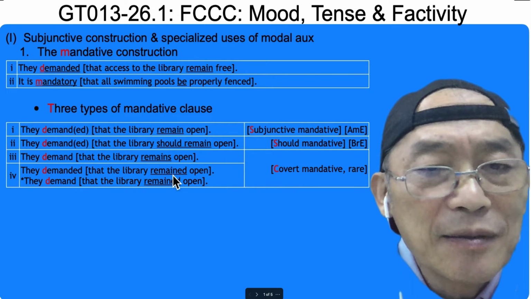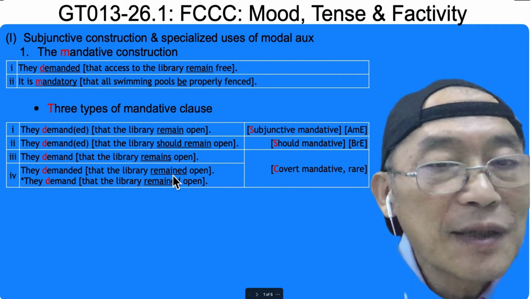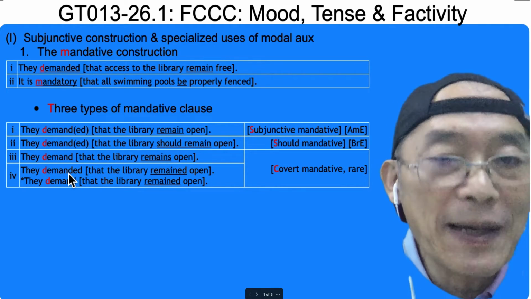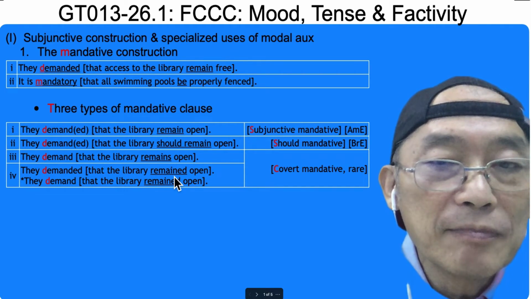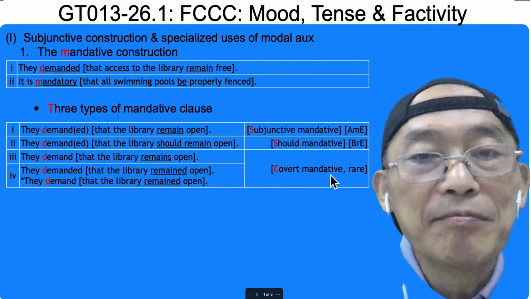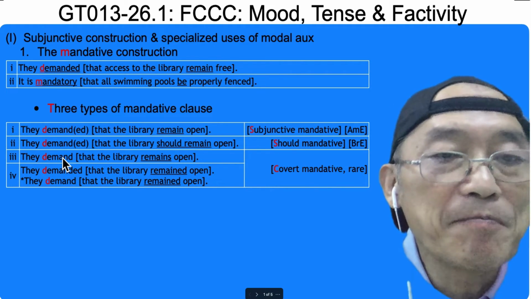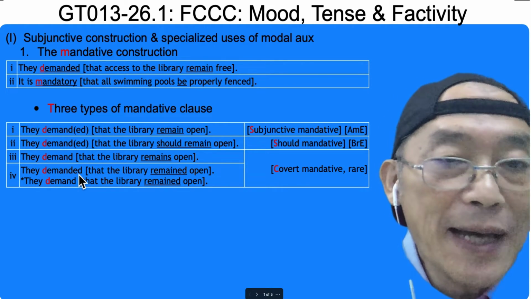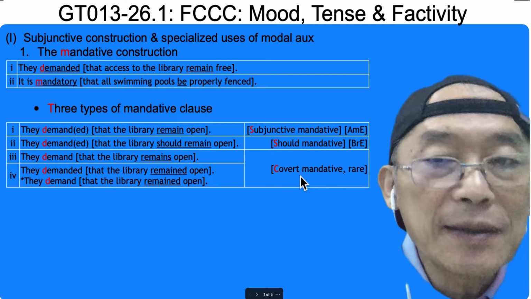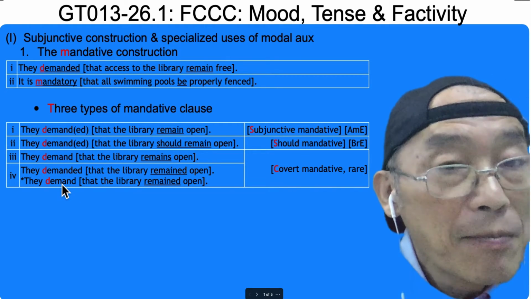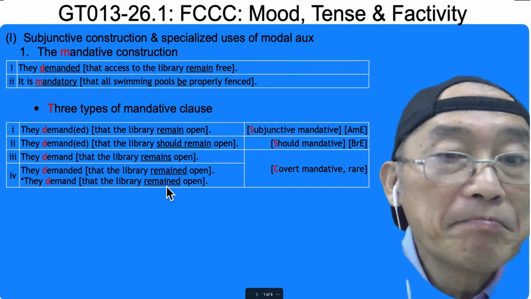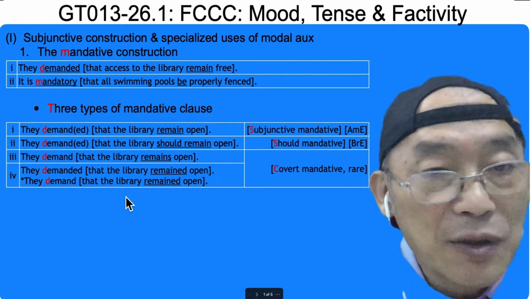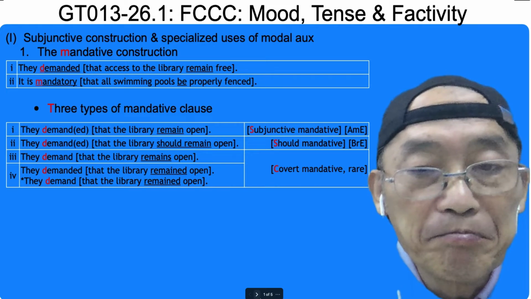And past tense, that's fine, in order in the past. Covert mandative is rarely used. But present tense, past tense, you cannot order something in the past. Sorry, illegal.